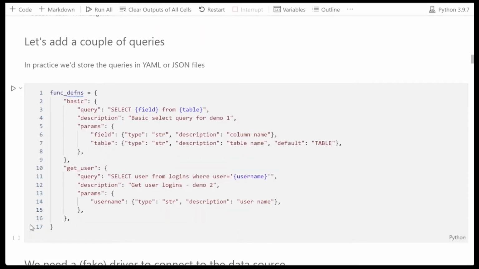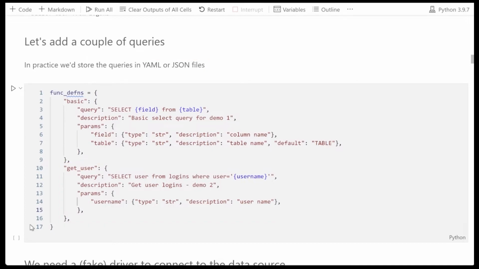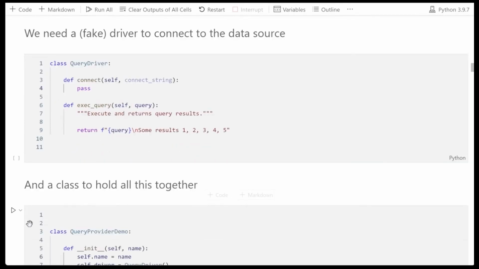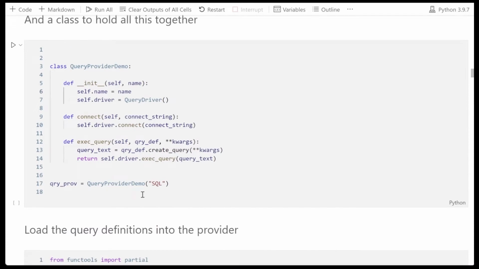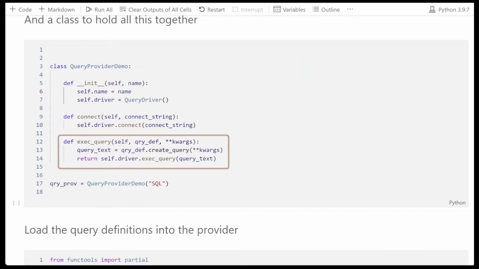So let's add a couple more queries. Really, you would normally store these in a YAML or JSON file and instantiate them into Python dictionaries. So we need a fake driver. This would be Splunk or something, and it has a couple of methods, a connect and exec query. The exec query just returns some faked results. And then we need a class to hold it all together. So this has an initializer, which creates a driver, and this normally would be selected based on the name of the driver. But here we're just statically adding a single driver. We have our connect function, which is just a pass through to the connect that we defined in the driver, and our all-important exec query function.